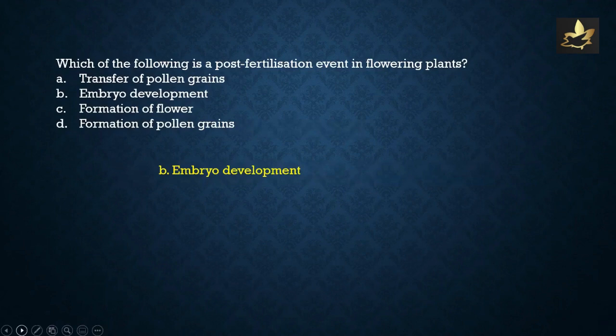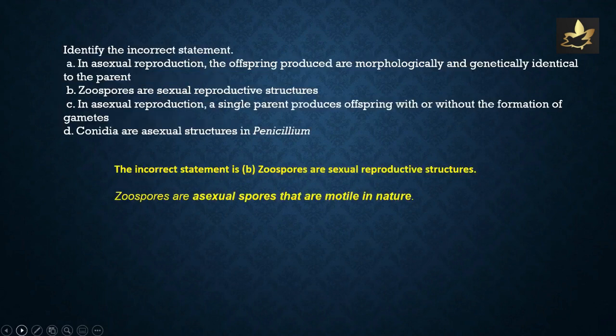Which of the following is a post-fertilization event in flowering plants? Transfer of pollen grains, embryo development, formation of flower, or formation of pollen grains? Embryo development is a post-fertilization event in flowering plants.